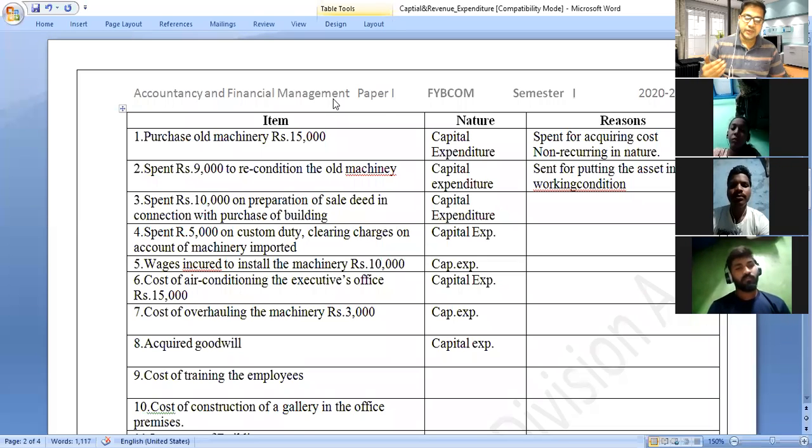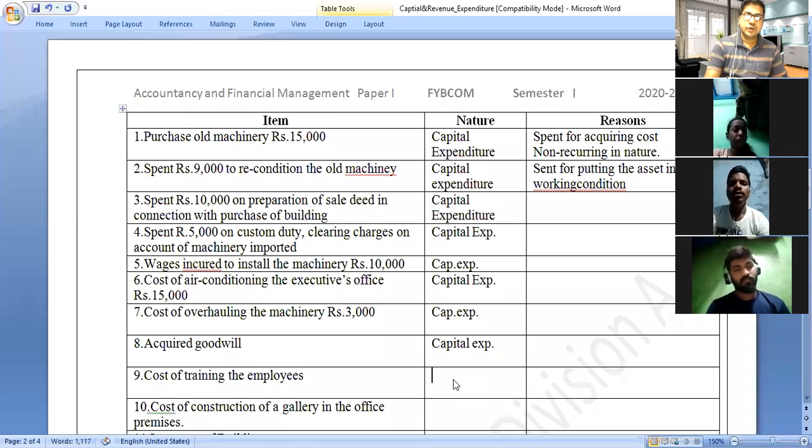Whenever goodwill is acquired, earning capacity increases. Therefore, we can say that it is a capital expenditure. Now next, cost of training of employee.